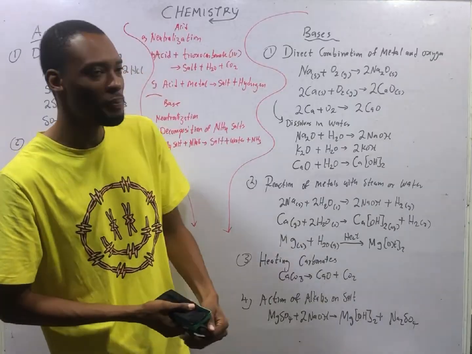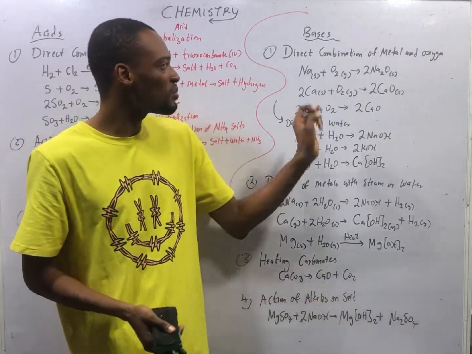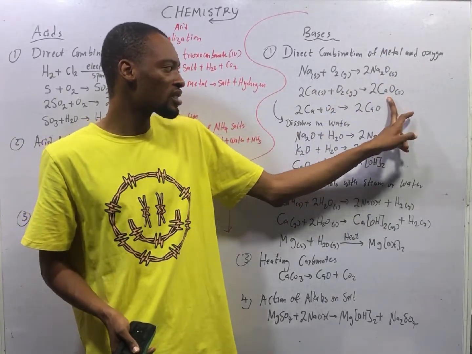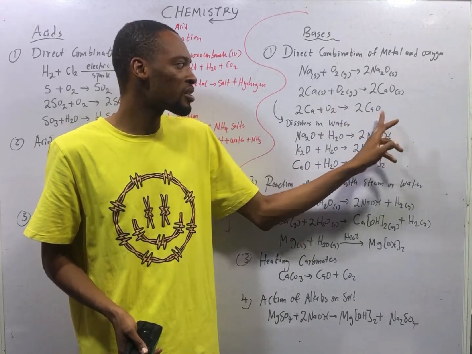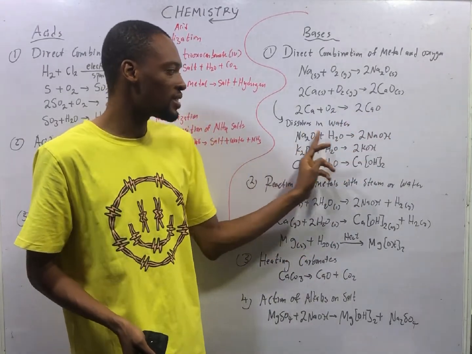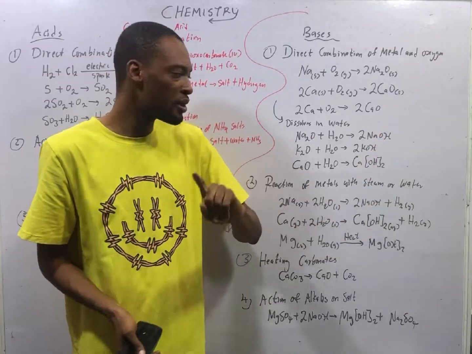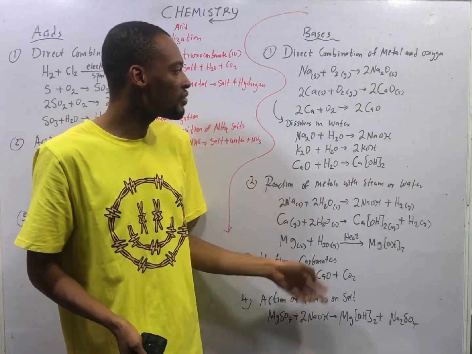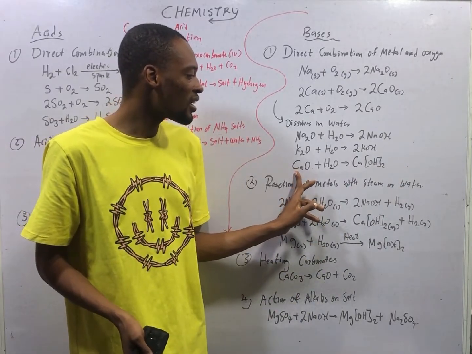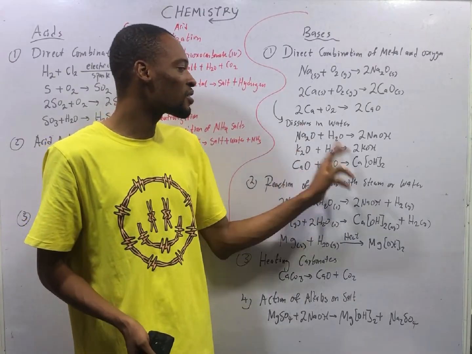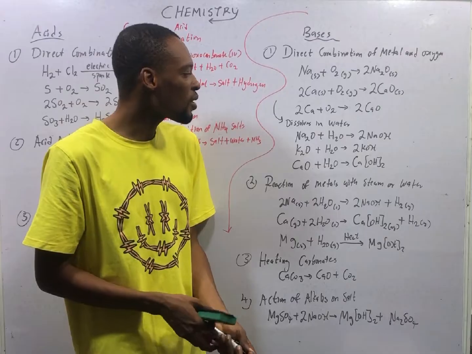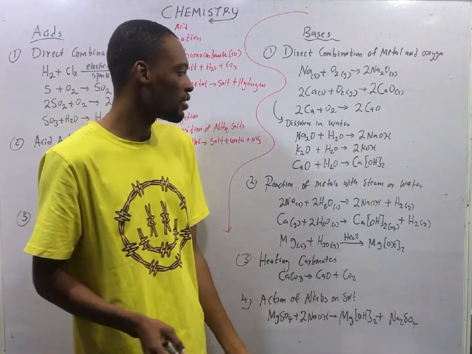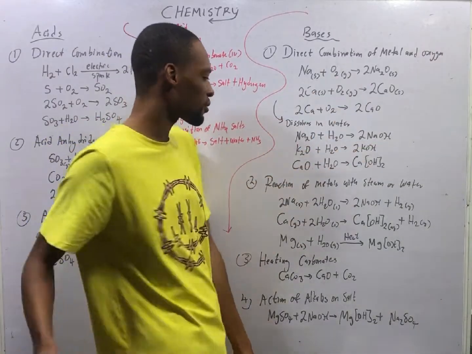And for bases, we can prepare base by direct combination, which means sodium plus O2 gives you 2Na2O, calcium plus oxygen gives you calcium oxide. Now, if this sodium oxide dissolves in water, it will give you sodium hydroxide, a base. If this calcium oxide dissolves in water, it will give you calcium hydroxide. And potassium oxide dissolved in water will give you 2KOH, and calcium oxide dissolved in water will give you calcium hydroxide. That is slaked lime. So one of the guys here should be potassium.